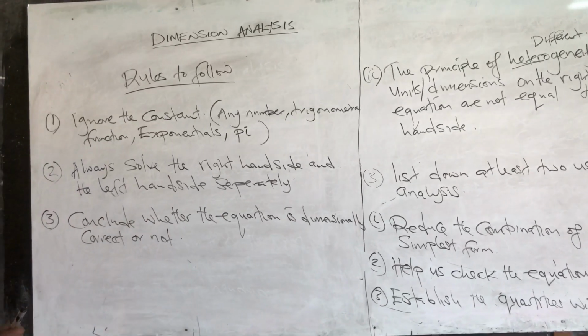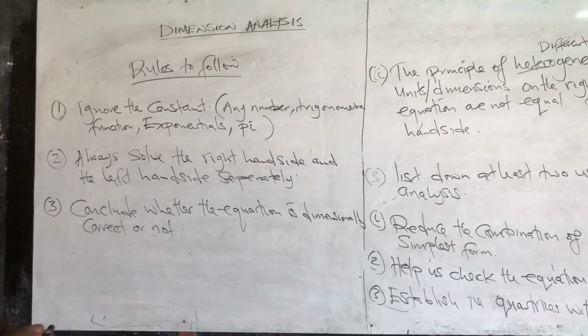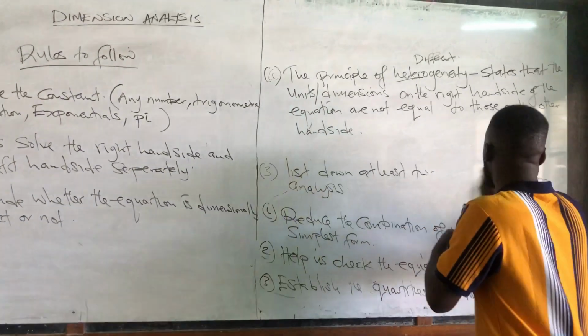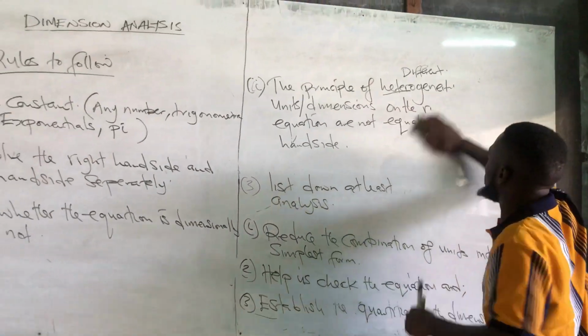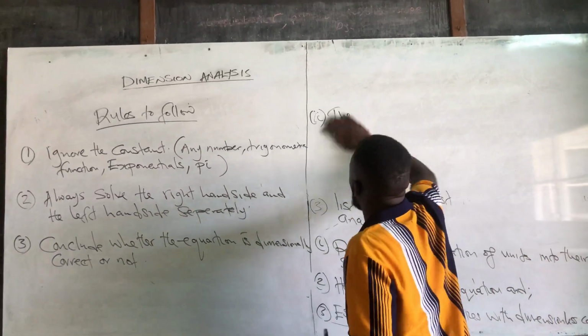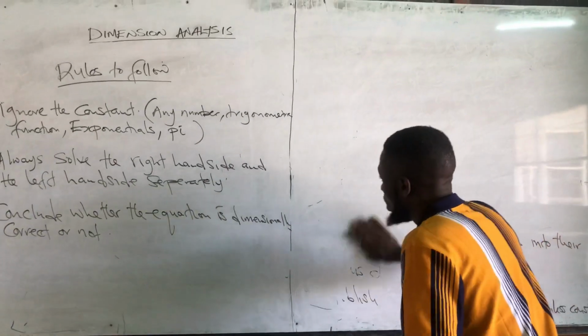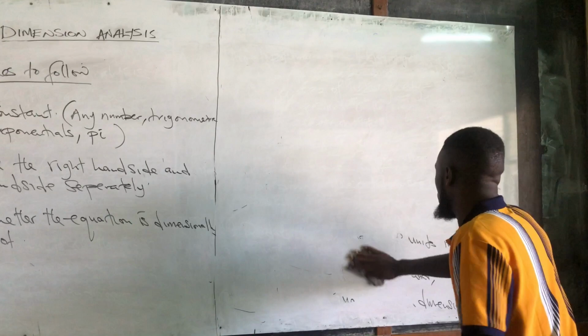Okay, so just using these 3 laws here, we can answer any question of dimension analysis.